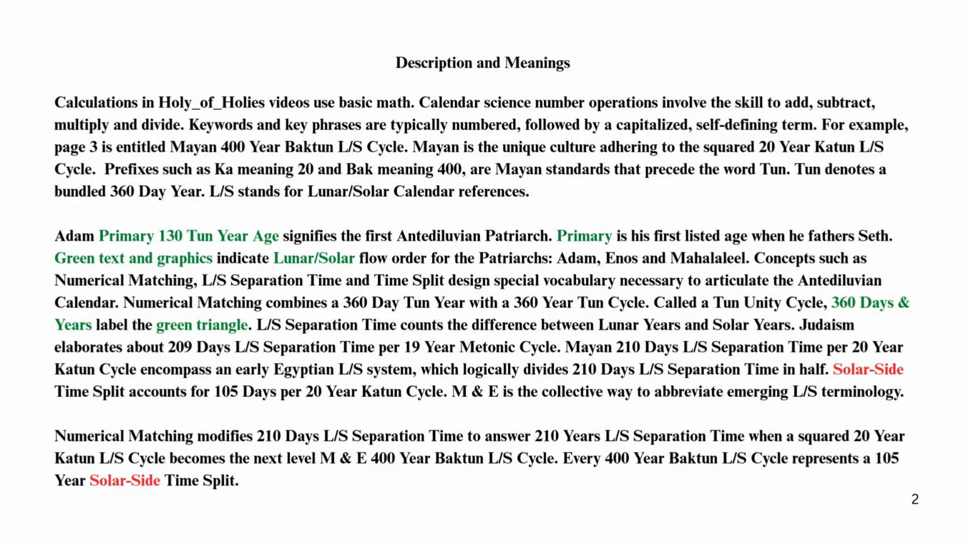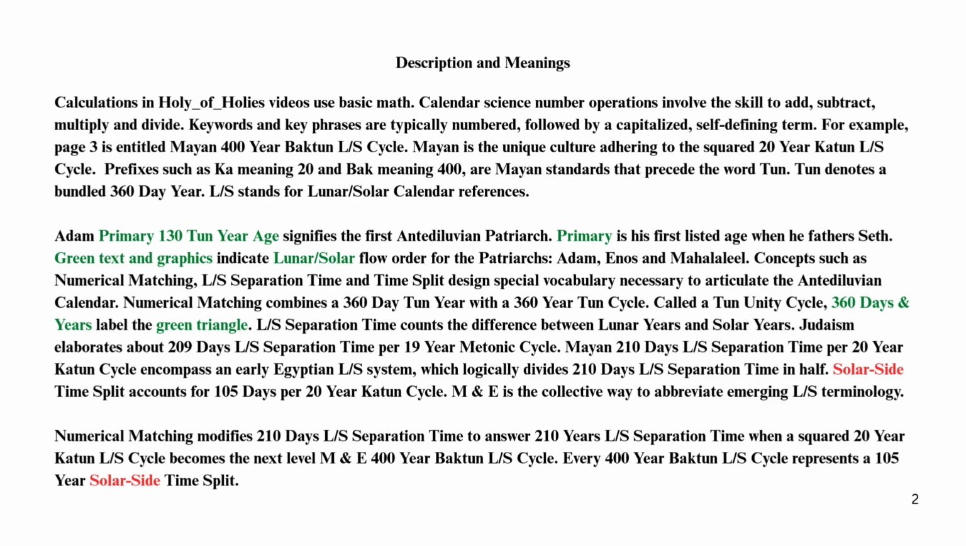Mayan is the unique culture adhering to the squared 20-year Bacton L/S cycle. Prefixes such as ka meaning 20 and bak meaning 400 are Mayan standards that precede the word ton. Ton denotes a bundled 360-day year. LS stands for lunar, solar calendar references. Adam primary 130-ton year age signifies the first antediluvian patriarch.